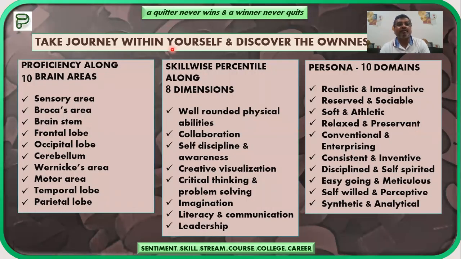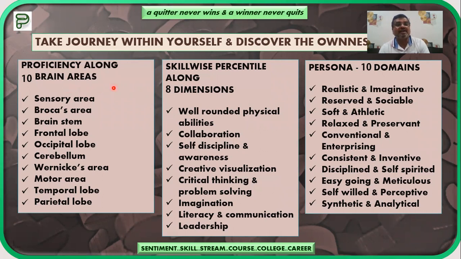So take a journey with yourself, within yourself, and discover your ownness with us. We are going to help you discover and identify your ownness, what kind of different capabilities you possess, and how you can utilize all those capabilities and efficiencies to reach a particular success, or we can say achievement. Now see the proficiency along the 10 brain areas.